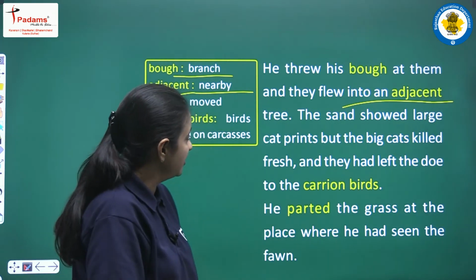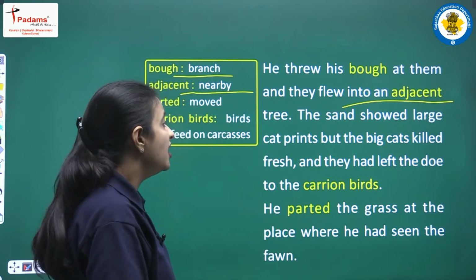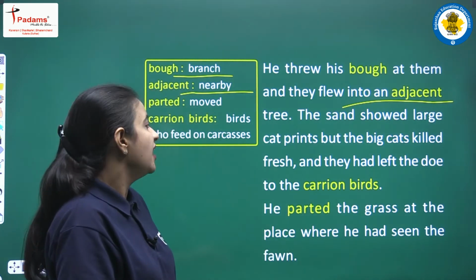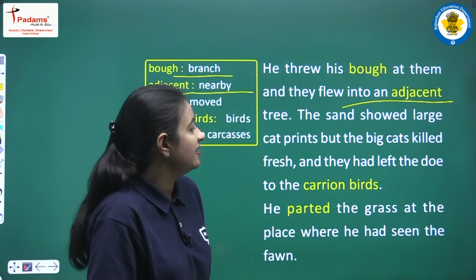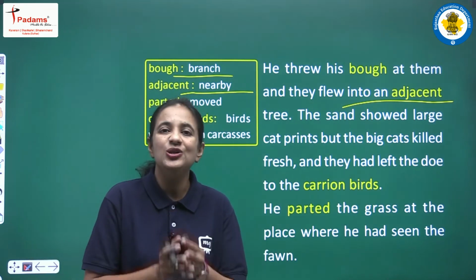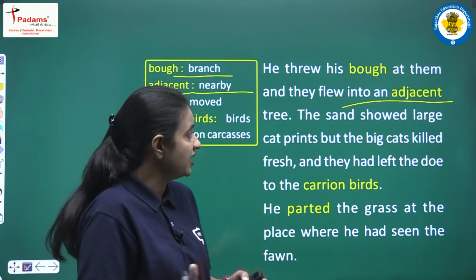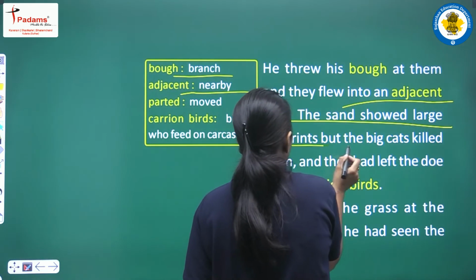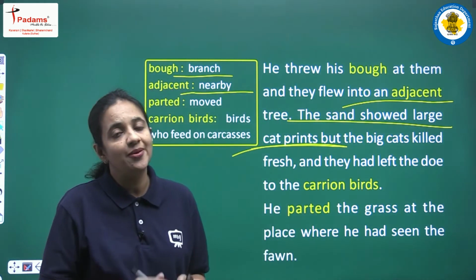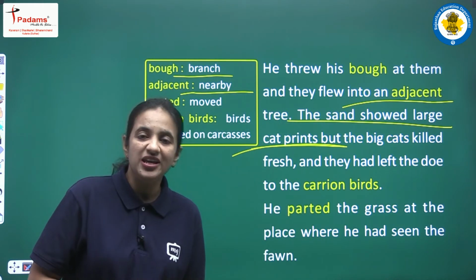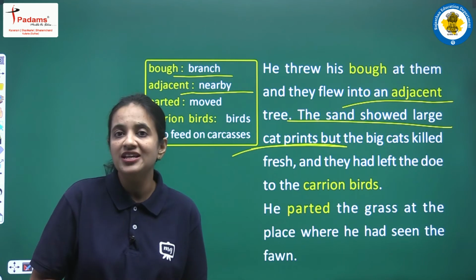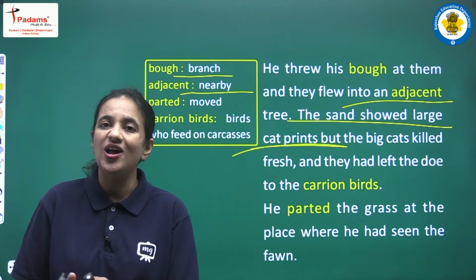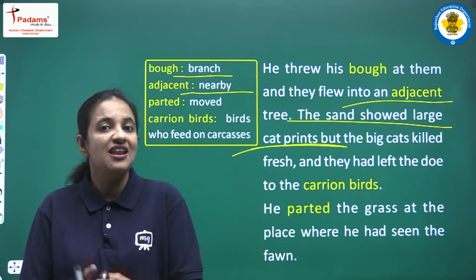The sand showed large cat prints, but the big cats killed fresh and they had left the doe to the carrion birds. So now Geordie noticed one more thing. What was that? He noticed that in the sand there were large cat prints. It means there was a large cat there too. What does large cat mean? We all know that lion, leopard, panther, they are all big cats, or we can say large cats.